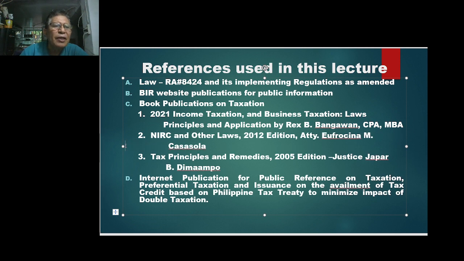I also secured copies from internet publications for public reference on taxation, preferential taxation, and issuances on the availment of tax credit based on Philippine tax treaties to minimize the impact of double taxation.